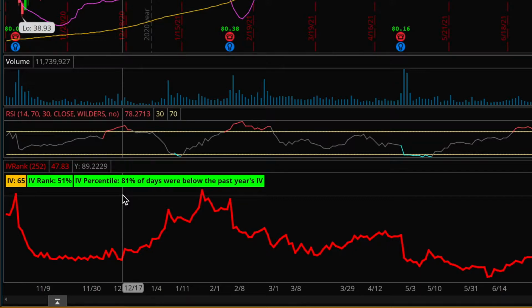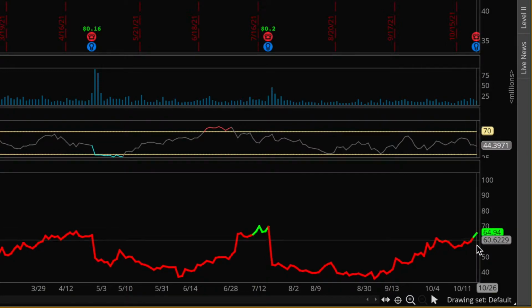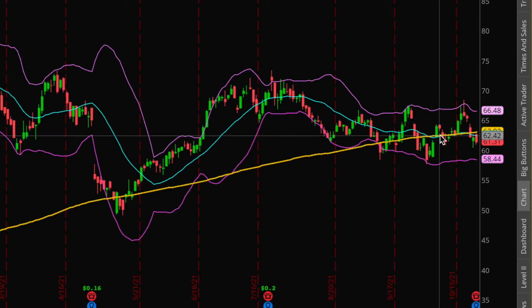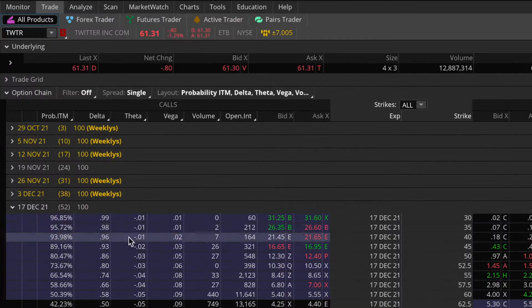So very high levels of implied volatility for Twitter here leading into this earnings announcement, which also means very inflated option prices, at least for the time being. Again, once these earnings come out, I do expect to see a very large crush in the IV, and therefore a very large crush in the prices of those options. And looking at the price action chart, unlike AMD, Twitter is pretty much just range bound for the time being. So in that case, I will play this earnings announcement very neutral. And with that, we'll come over to the trade tab here. And I'm also going to be in the December expiration cycle for this one as well.